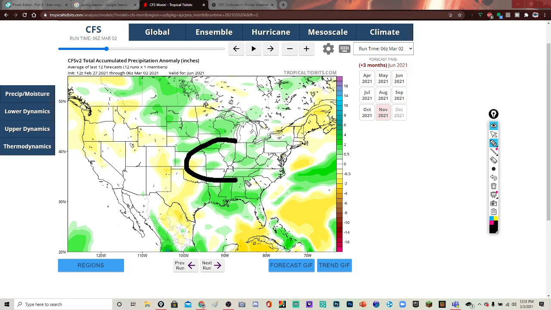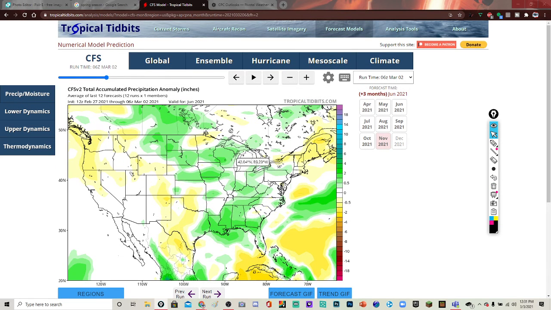We'll still probably have to watch for some severe weather around this region in June, because it's not going to be as dry as it showed in May, when it showed it was going to be dry in this region. Now in June it shows it's not going to be as dry, but don't forget this is far out, so it will probably change. But right now it's showing possibly above average or average temperatures in some of those areas. If you're in the darker greens, that means you're more likely to have above average precipitation in this region here, but it's far out, so I can't say for sure about it.